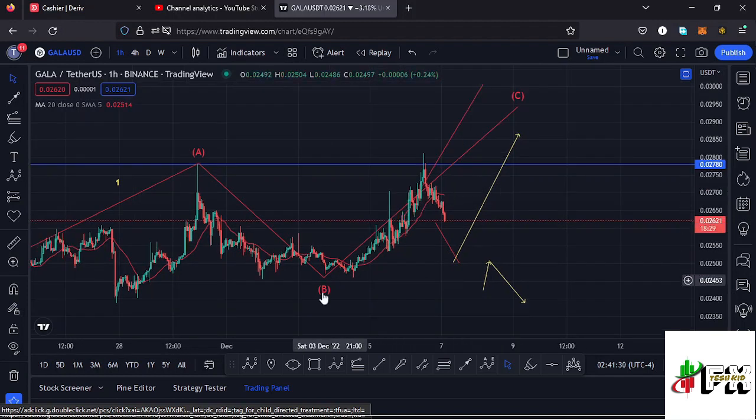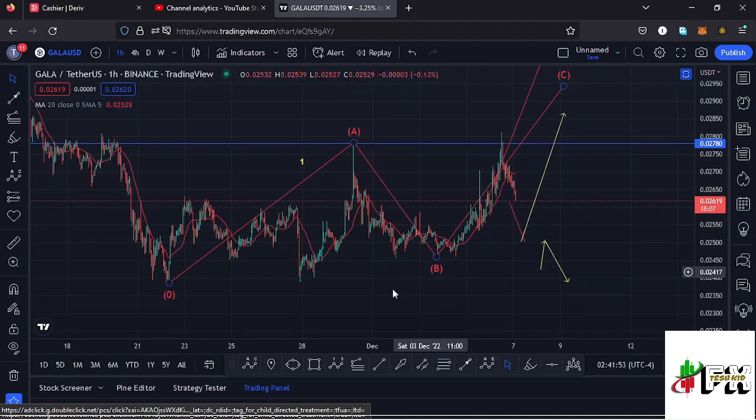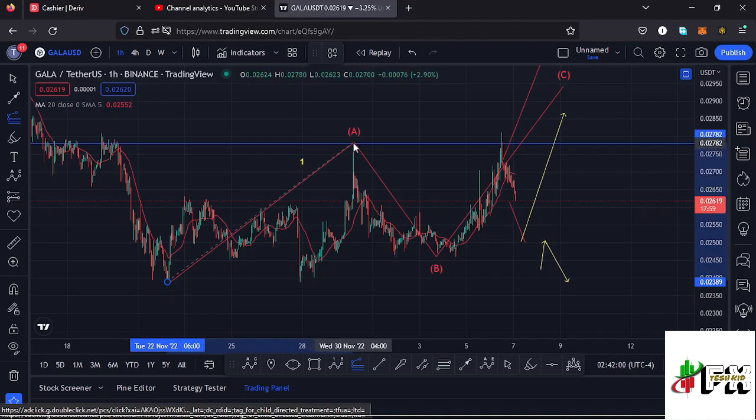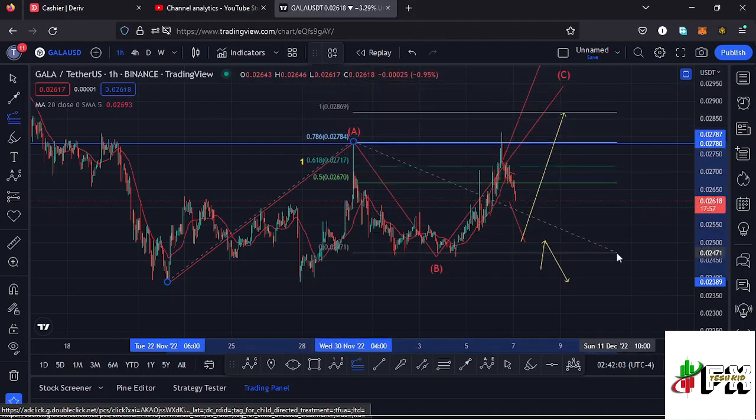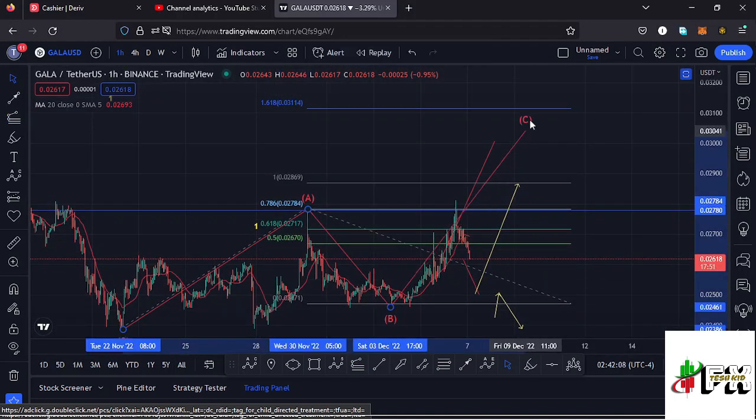And for us to confirm that in the formation of this wave C to the upper side, we need to break above the high for that wave A, which perfectly lies at around the $0.027 mark. So the moment we manage to break above that high, then there are chances that we might continue pushing even higher in the formation of that wave C, and sketching out a minimum target area to the upper side in the formation of that wave C using a trend-based Fibonacci by connecting it from the low of the wave A to the high of that wave A, then dragging the fibs to the low of the wave B. That gives me a minimum target area to the upper side in the formation of this wave C at the fib level 1.618, and that is at around the $0.03 mark.